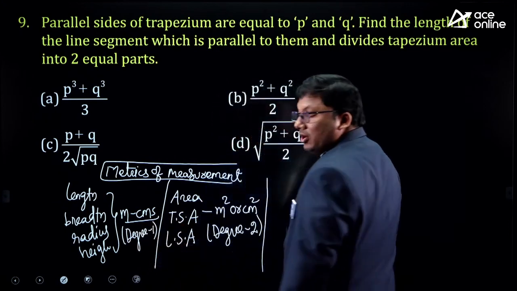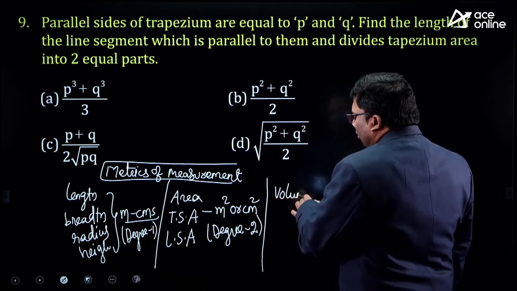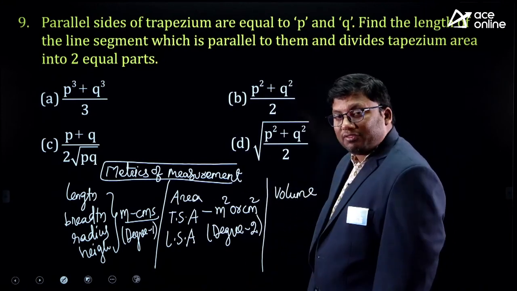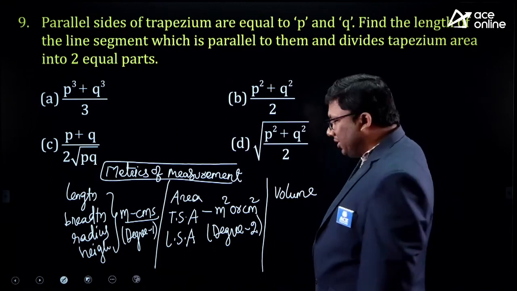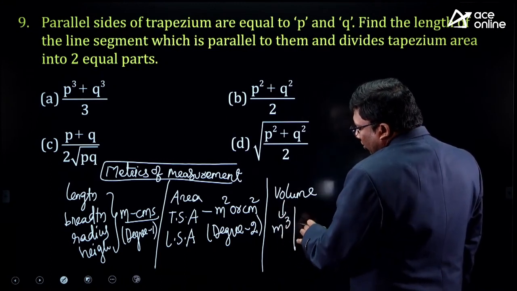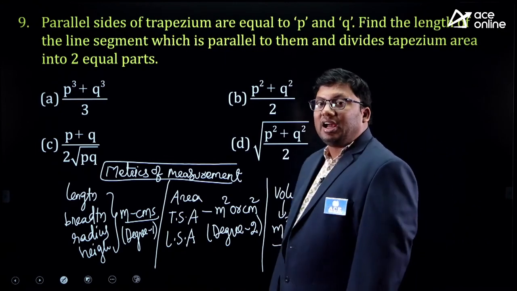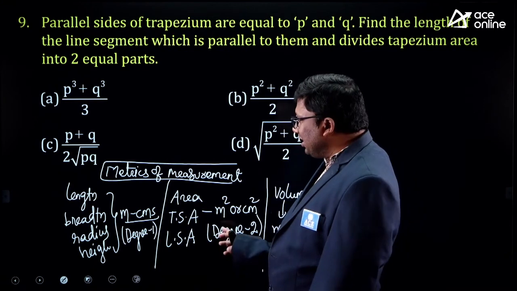If I am finding volume related problems, volume of the cylinder, volume of cone, volume of pyramid, the volume degree will be cube. Volume metric of measurement is degree 3. Area metric of measurement is degree 2.